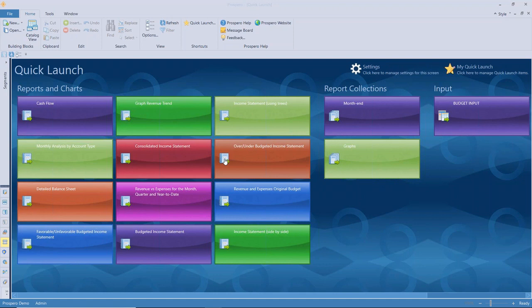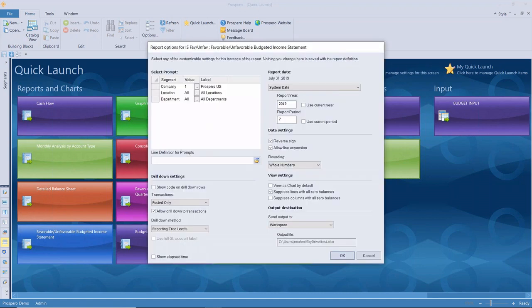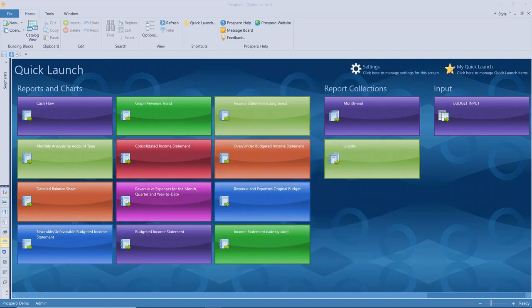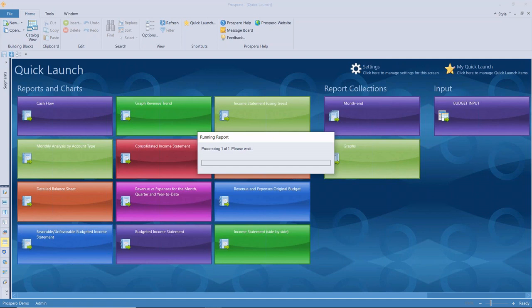So I'm going to pull up one of my reports, and I'm going to be going through this in several different iterations so that we can see how the report can behave and how we have multiple options. So when I launch this report, I'm prompting for the company. I've predefined it, though I have allowed it to change. I'm going to leave it on 1, and then I'm going to select the defaults for location and department. So I'm prompting for all 3 of those, and I have a few other prompts that we'll get into in a moment. But all of these things can be changed at the time that you generate the report. And we're going to find out that that's not only for the live reports like this one that we're running, but also for any published reports.